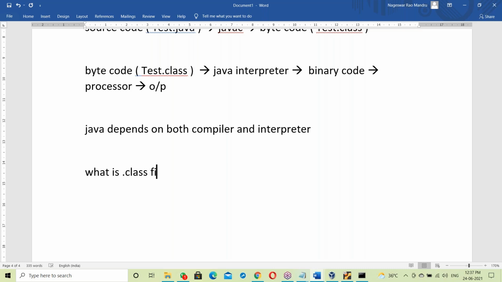Let us see what a dot class file is. It is a bytecode file.